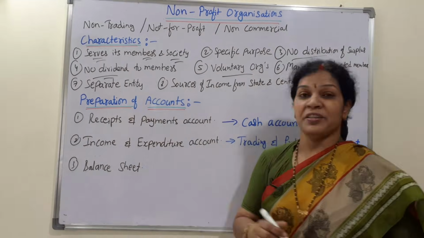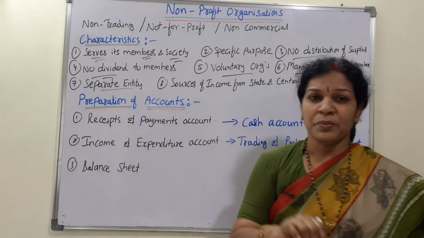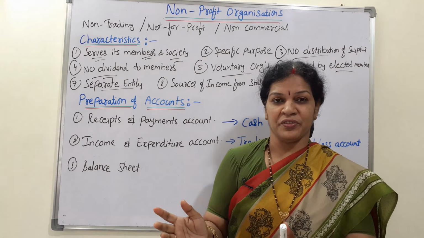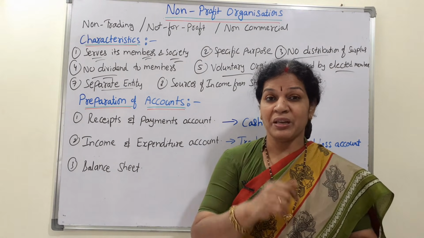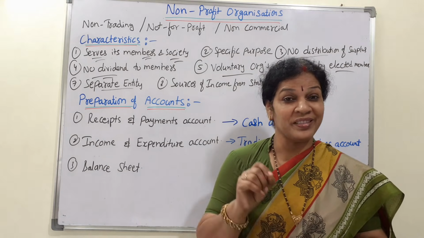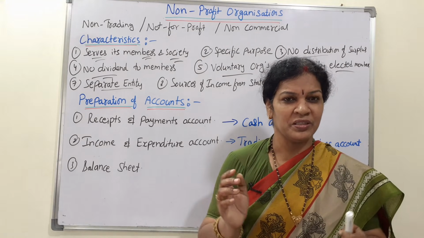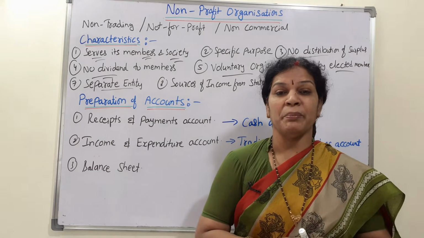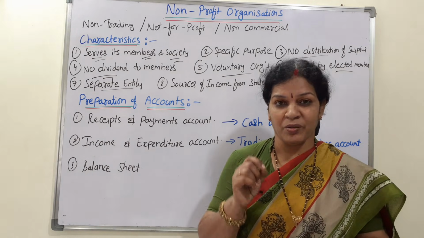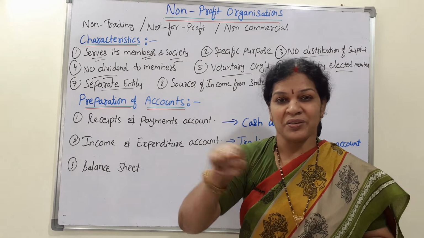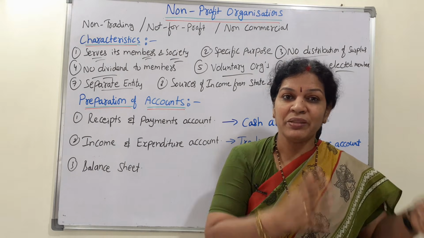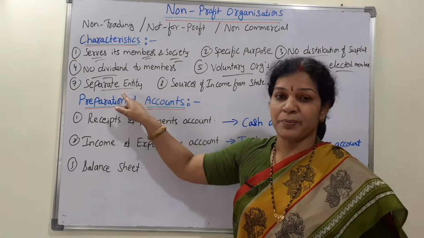Then, if you see separate entity, non-profit organizations also have a separate entity. It means the organization is different and the persons are different. Both are not clubbed. We learned this in the beginning classes, in concepts and conventions, the business entity concept. Business entity concept means the business is separate and the member is separate. If the organization incurs any losses, the members are not responsible for those losses, because the organization is different. The organization's loss will be borne only by the organization. So that is why it has a separate identity.